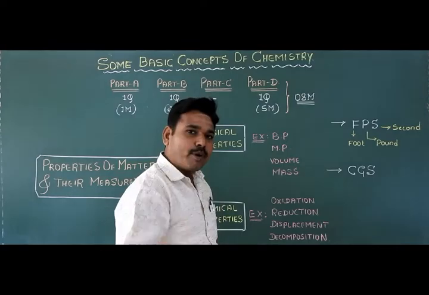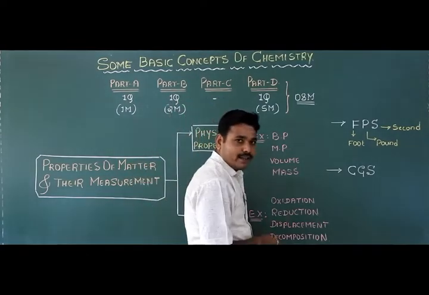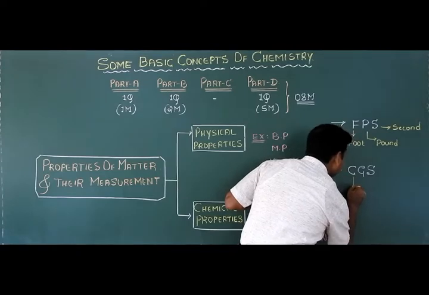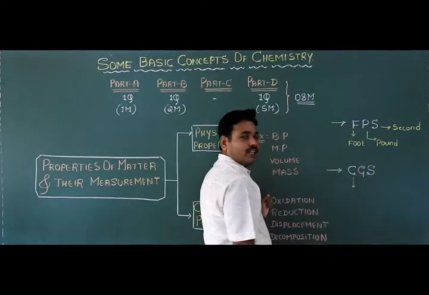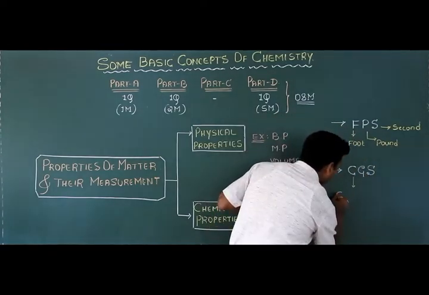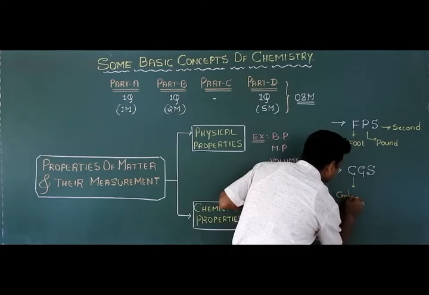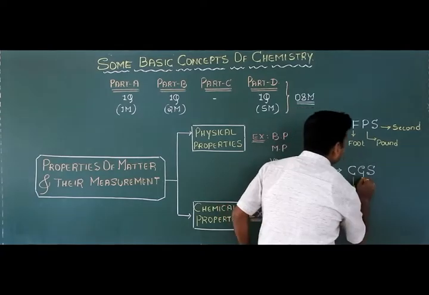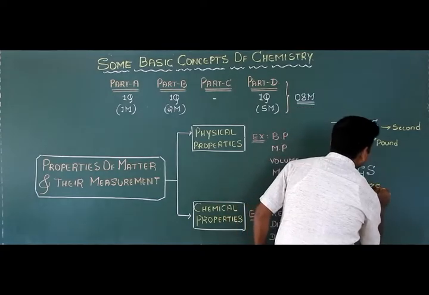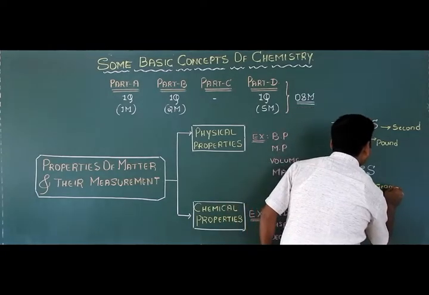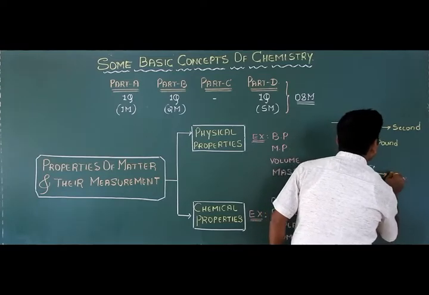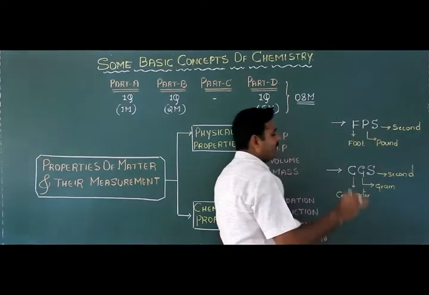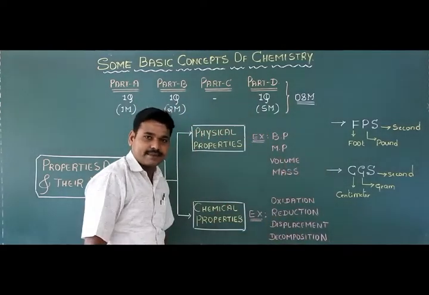And the second important system of measurement is the CGS system. C stands for centimeter, G stands for gram, and S stands for second. That means the centimeter, gram, second system.